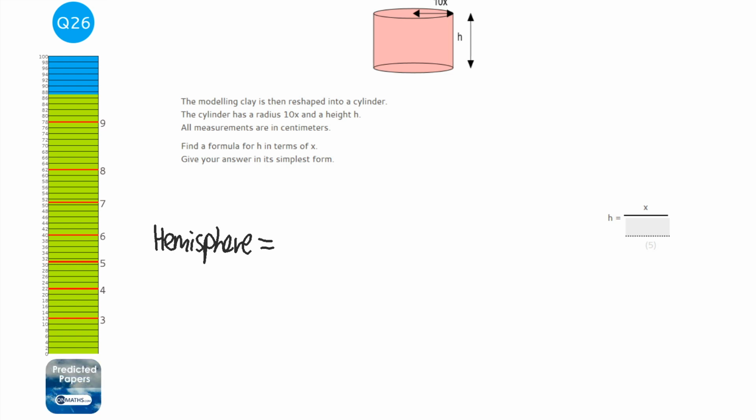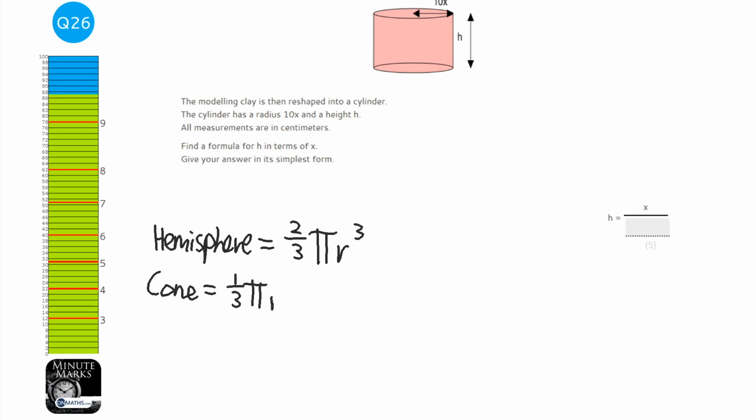A hemisphere is the volume of a sphere halved. So instead of 4 over 3, I can just say 2 over 3 pi r cubed. The cone that we've got is going to be 1/3 pi r squared h.